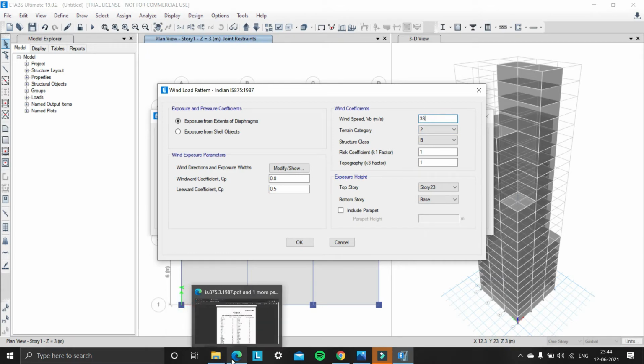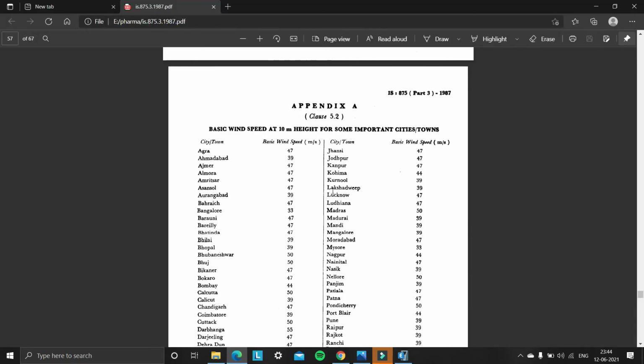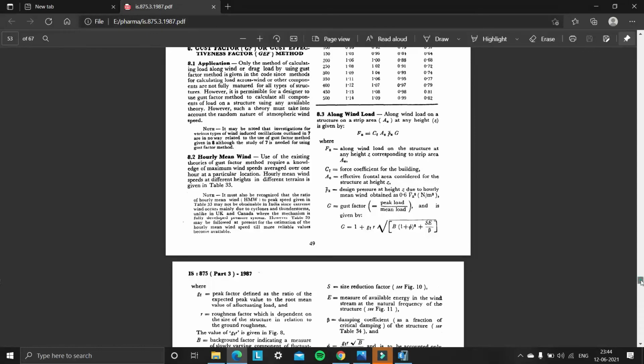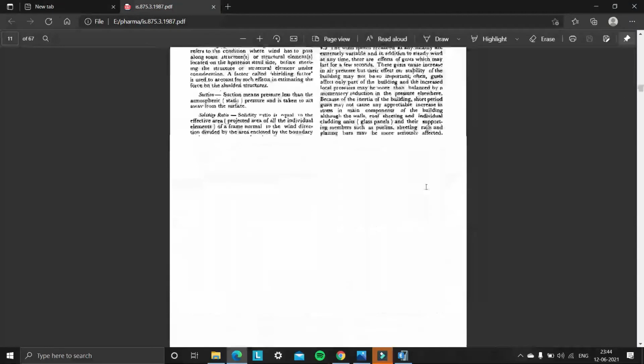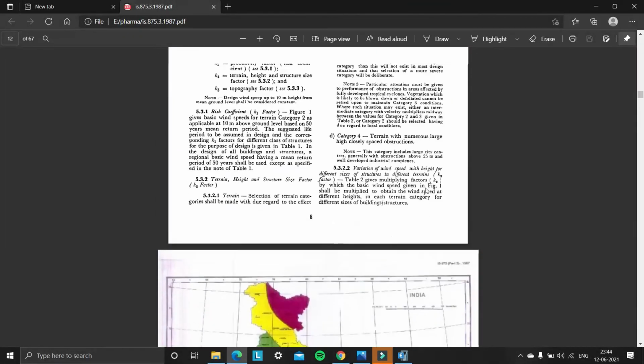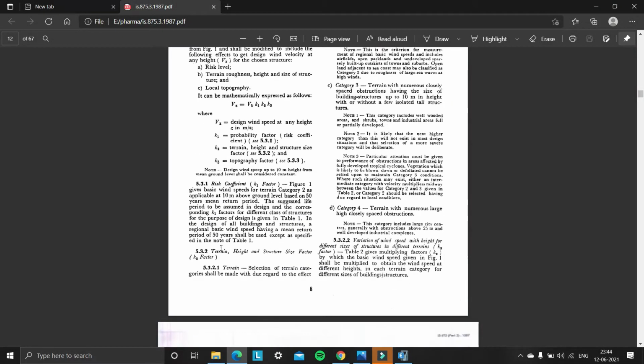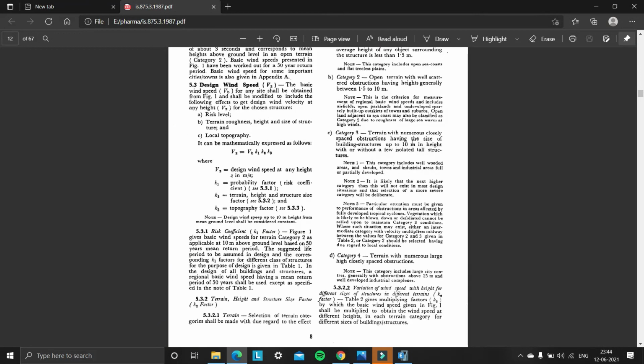And for terrain category, again open IS 875-1987 and go to clause number 5.3.2.1. Under 5.3.2.1, Bangalore falls under category 3, that is terrain with building structures up to 10 meters in height.